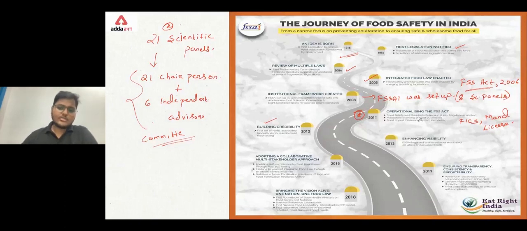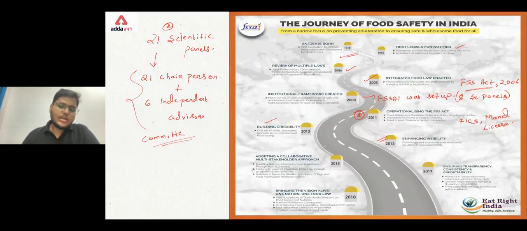Now talking about 2013, enhancing the visibility. Just now I said that the FSSAI logo and LIC or license number is present on products. That was done in 2013. In 2013, it was mandated that all food products should have the FSSAI logo and the license number.